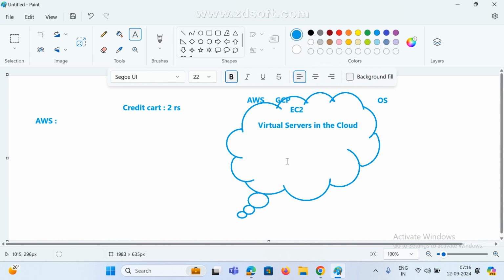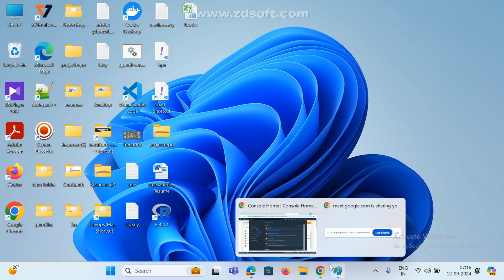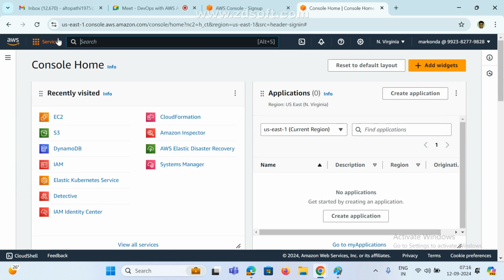So now my target is I need one Linux server for practice purposes. So for example, I need one server. How to create a server? Now, infrastructure. See here, virtual servers. That is nothing but I am going to create one virtual server in my AWS cloud. So just search it here. First time, in your case, it won't display anything. First time, search here: EC2, Elastic Compute Cloud.